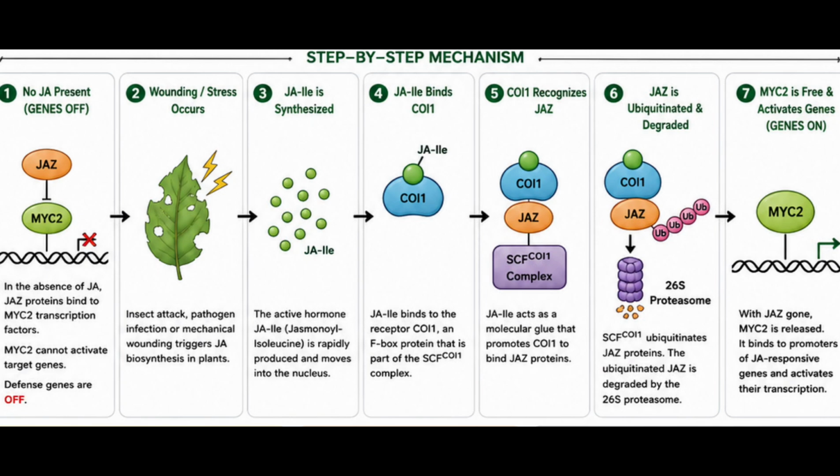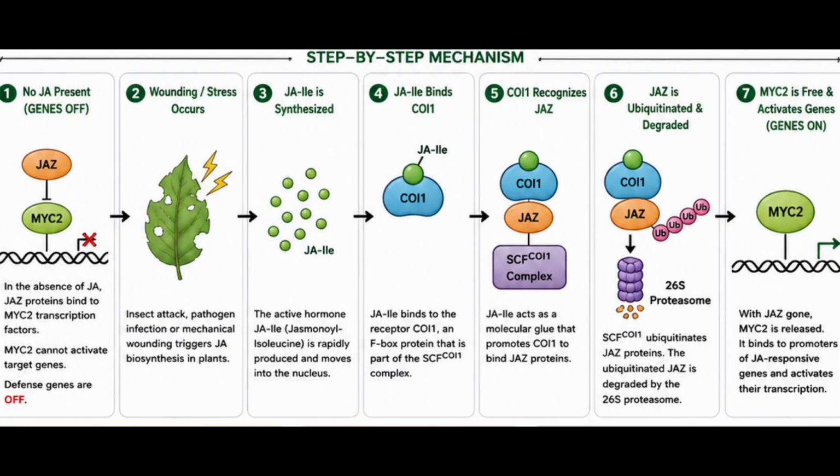So here we can see a diagram that shows if there is no jasmonic acid present, the gene will remain off. So JAZ is an inhibitor of MYC2 and this will turn the gene off. In the absence of jasmonic acid, the JAZ protein binds to the MYC2 transcription factor. The MYC2 cannot activate the target gene. Its defense genes are off.